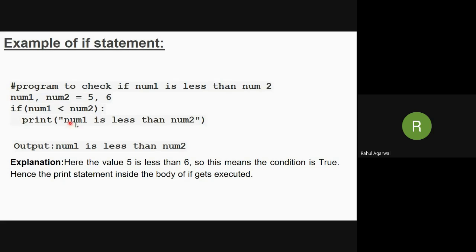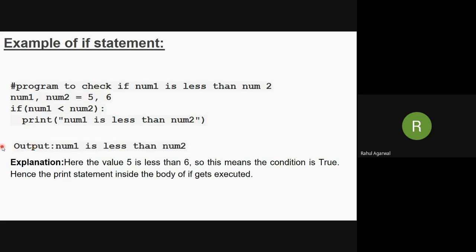In Python, block management is done with the help of spaces. What is at the same vertical level falls in the same block. So if num1 less than num2, print num1 is less than num2. This will be the output because it is less than.